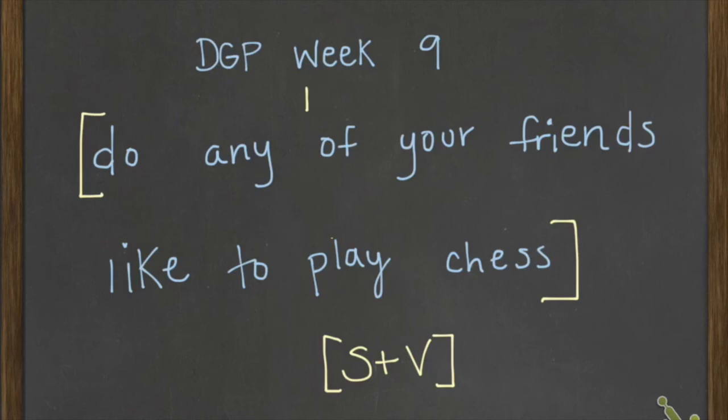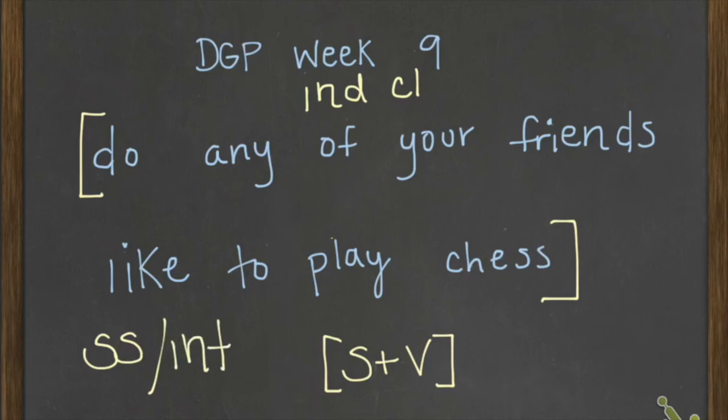If we only have one clause, we know that it's going to be an independent clause. Every sentence has to have at least one independent clause. If there's only one independent clause, it'll be a simple sentence. And we need to find the purpose. Is it making a statement? Not in this case. It's asking a question. We call this an interrogative sentence, INT. Now we can go on to Thursday.